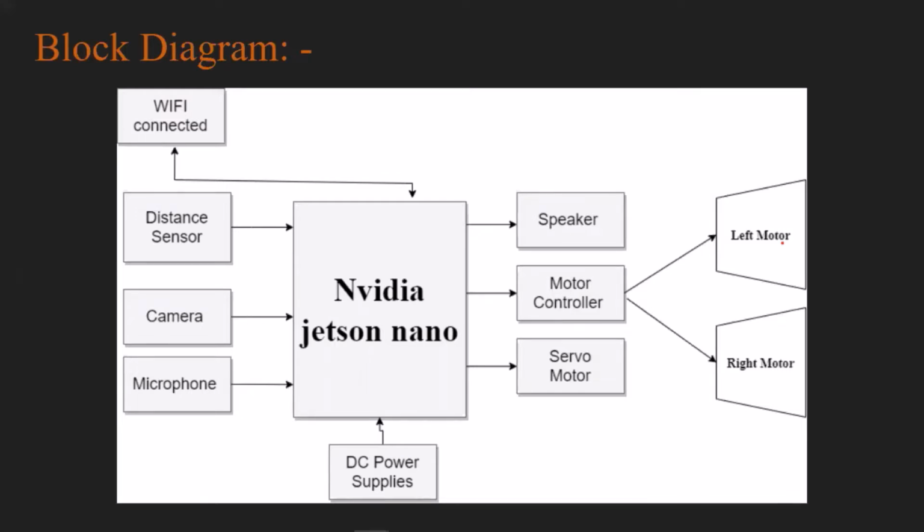This is the block diagram of Robo. The NVIDIA Jetson Nano works as the brain of Robo. The distance sensor, camera and microphone are the input devices. Through the speaker, Robo can speak. The motor controller controls the movement of Robo, and the servo motor rotates the camera and distance sensor left, right, up and down.